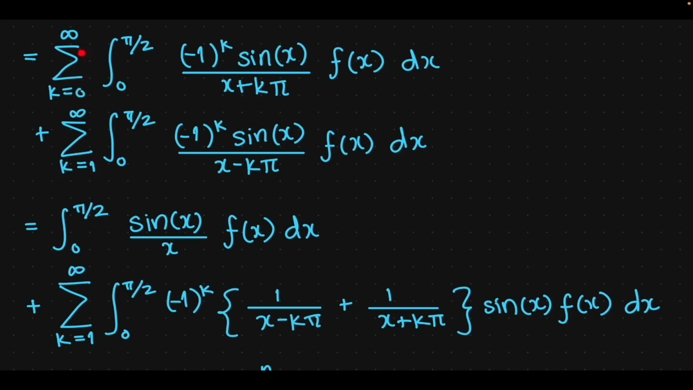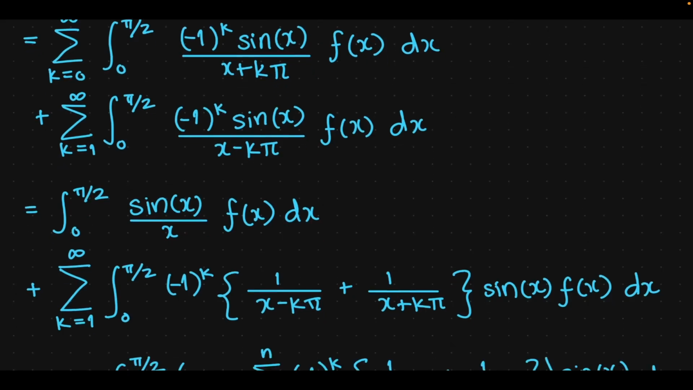So we have to account for this zeroth term here, the k equals 0 term, which happens to be the integral from 0 to pi over 2 of sine of x over x times f of x dx. That's the zeroth term. And then for k equals 1 onward, we can combine both these terms in the integral. So we have the sum from k equals 1 to infinity, integral 0 to pi over 2, minus 1 to the k, which is common, times 1 over x minus k pi plus 1 over x plus k pi, and then sine of x times f of x is common, dx.